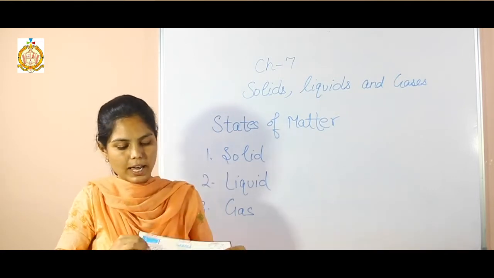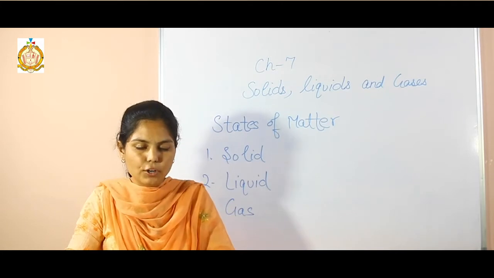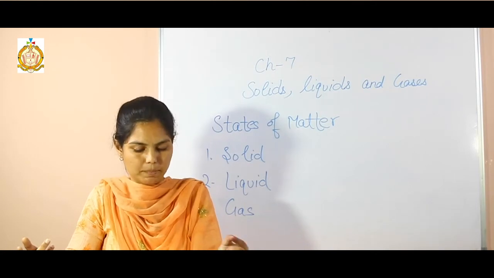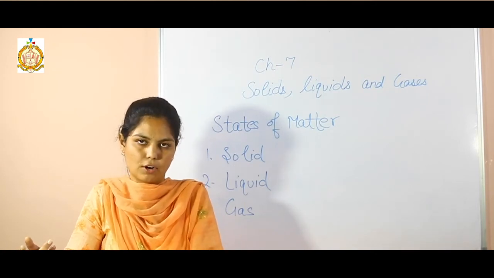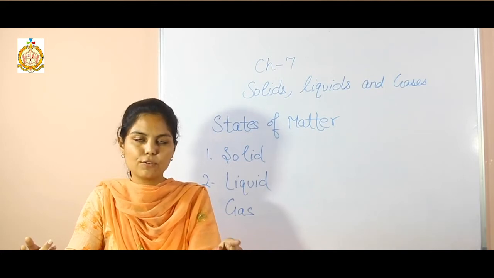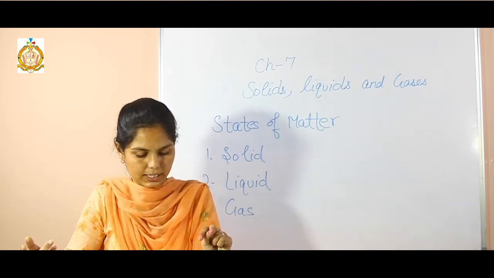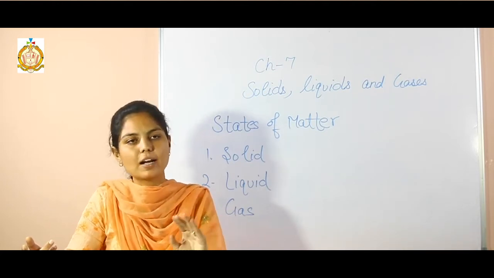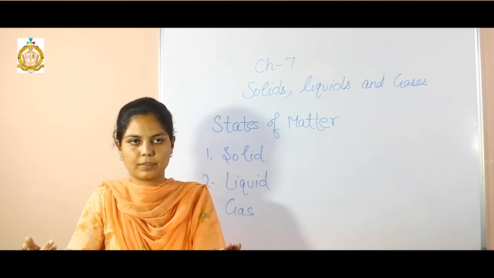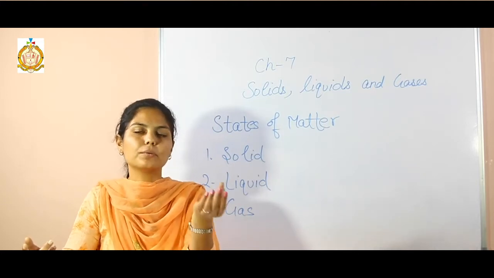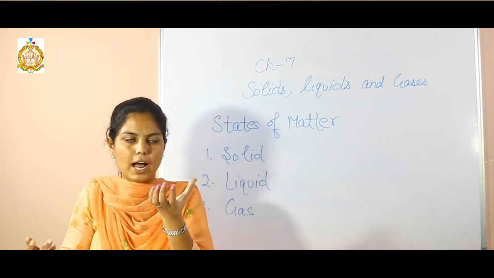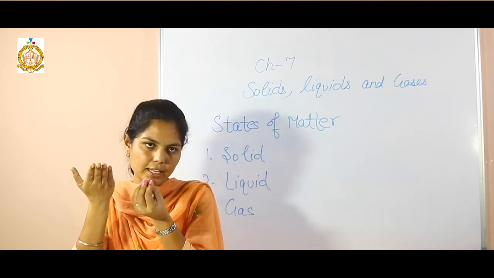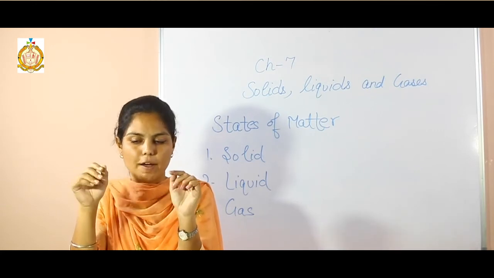Okay. Next one is gases. If we heat the water, it changes into water vapor or steam. Steam is the gaseous form of water. The sun heats the water in water bodies that exist on the earth. This water changes into water vapor and rises in the air, and that process is called evaporation. You can observe at your home, if you take some water in a bowl and heat it, then water vapors are there and that process is called evaporation.